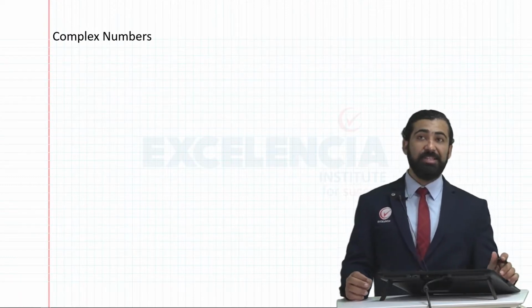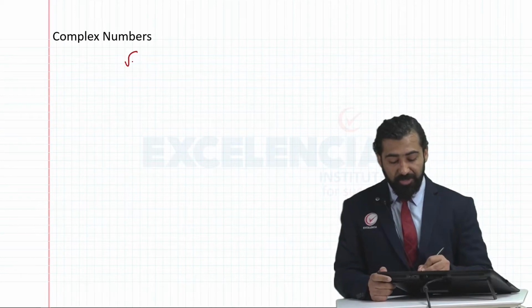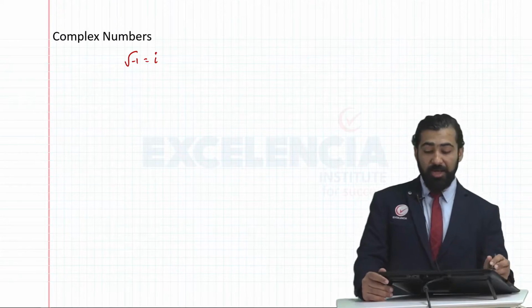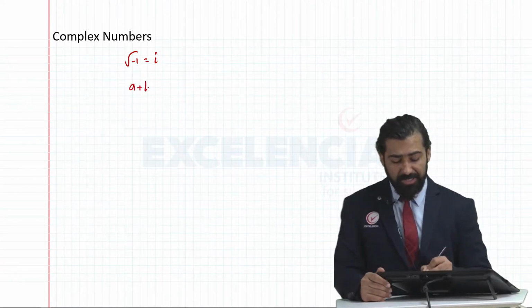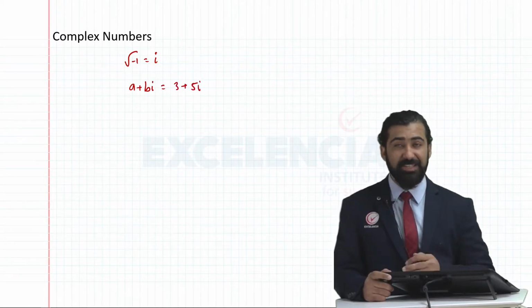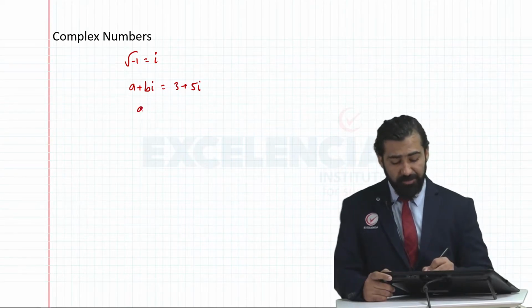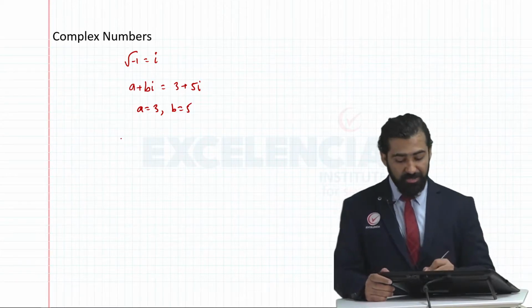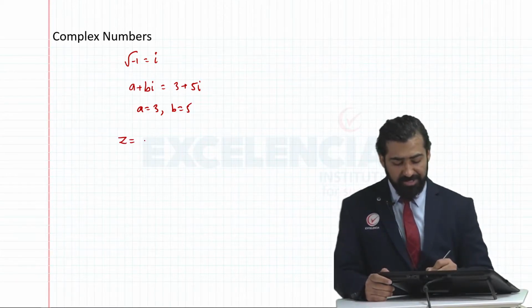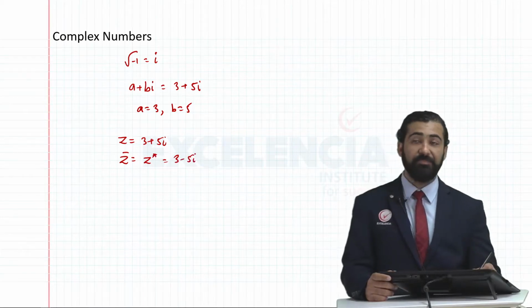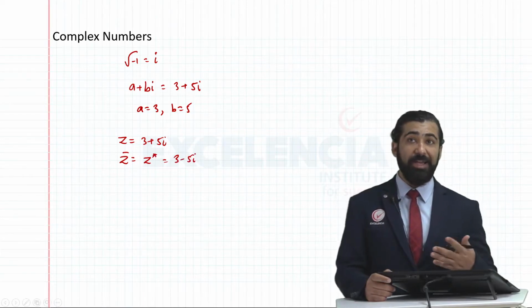Then we studied complex numbers. In complex numbers, we studied that root of -1 is called the imaginary number and it's represented with i. Any complex number can be represented as a plus bi. If two complex numbers are equal, this is only possible if their real parts and their imaginary parts are equal. We also learned what the conjugate of a complex number is. Suppose complex number z is 3 plus 5i, its conjugate will be 3 minus 5i. We also learned how to multiply, add and subtract complex numbers.